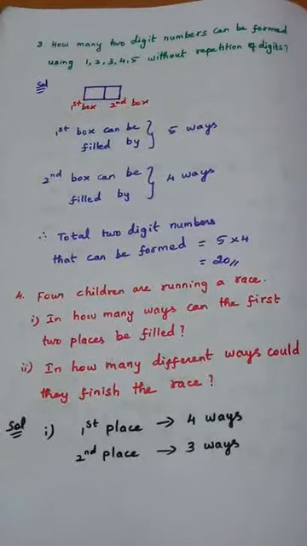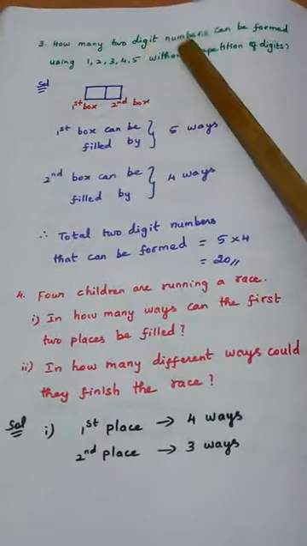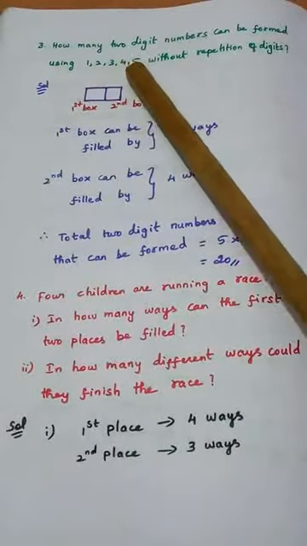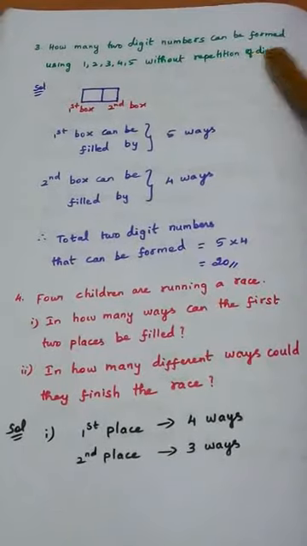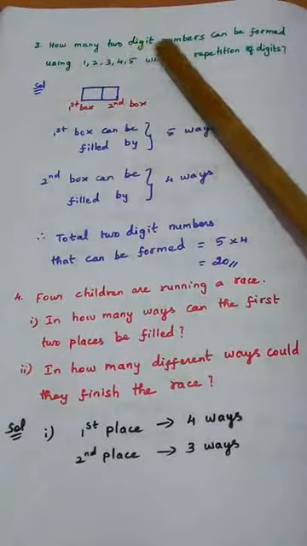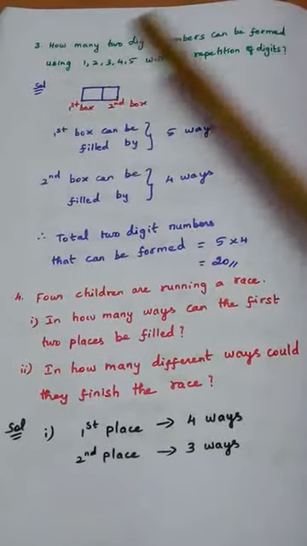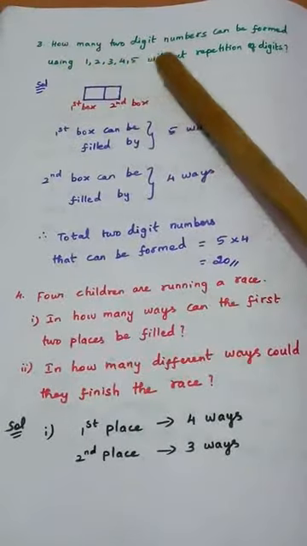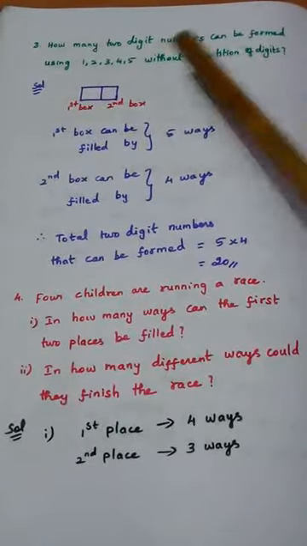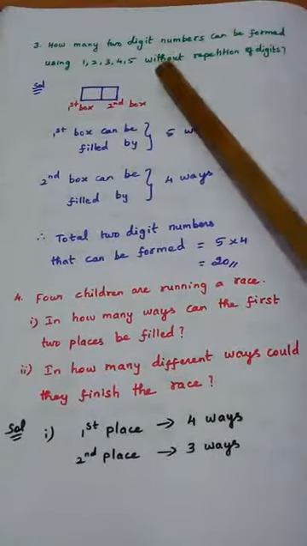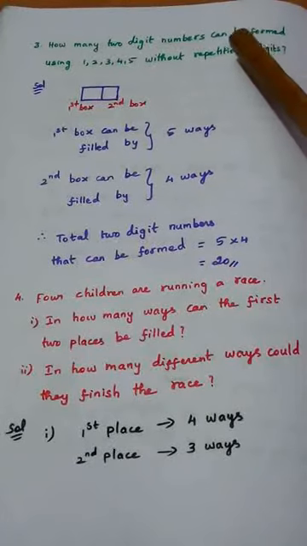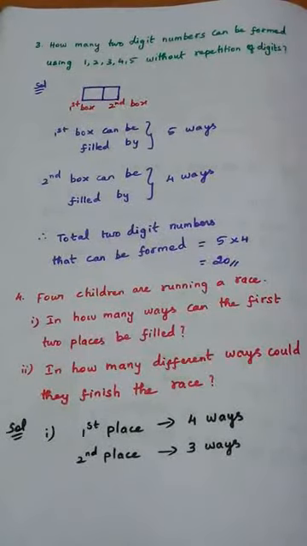Problem number 3. How many 2-digit numbers can be formed using 1, 2, 3, 4, 5 without repetition of digits? I think the question is very direct. You know what is meant by repetition, right? Without repetition means the same number cannot come again. That is the meaning.